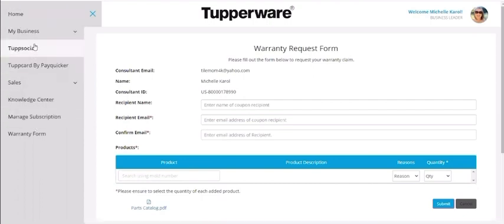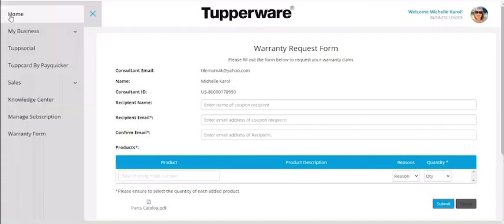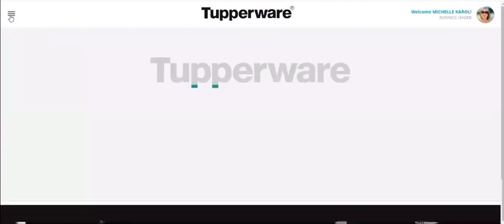Okay, so this is just a quick little access of your drop-down screen here. It is the three little lines in the top left-hand corner, and some people call it the hamburger because it kind of looks like a hamburger. So if anybody at home office is saying, did you press the hamburger, that's what they're talking about, okay? All right, so we're going to go back to the home screen.